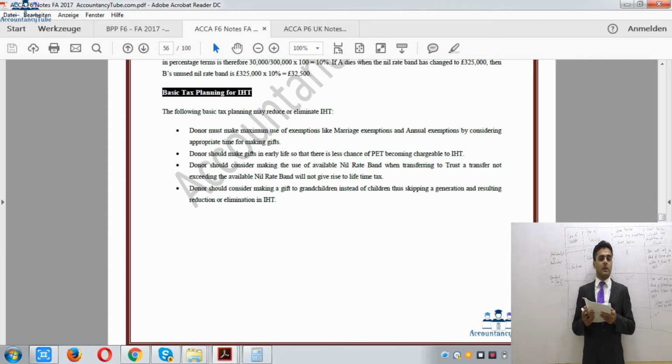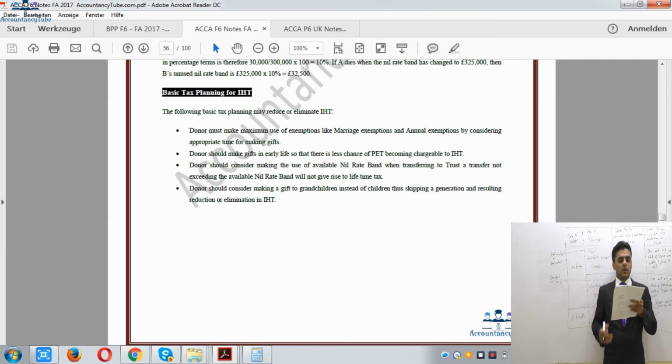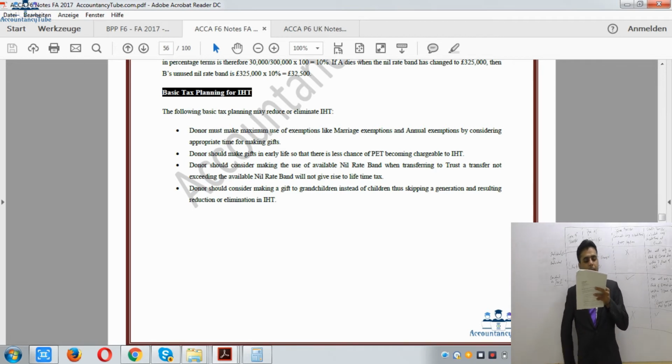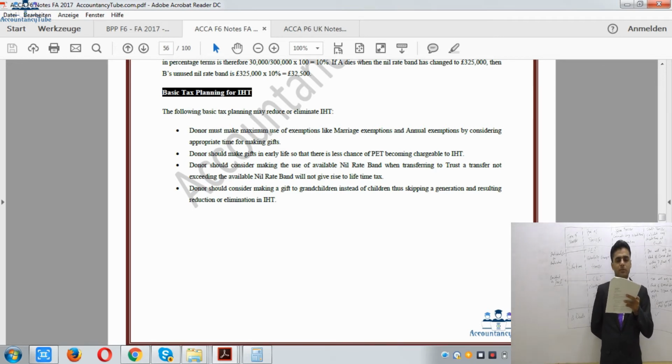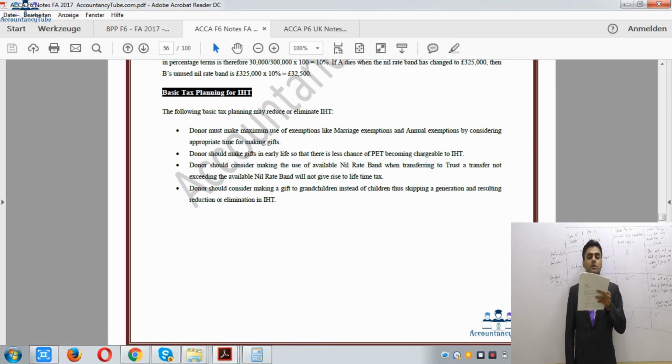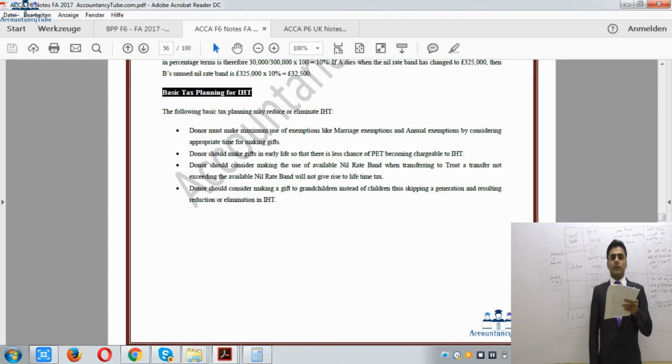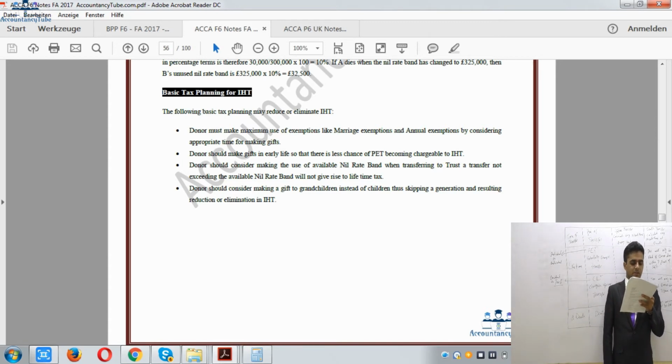There is no lifetime tax on a potential exempt transfer. So if there is a lifetime tax for a CLT, the due date will be the later of 30th of April just after the end of the tax year of transfer, and 6 months after the end of the month of transfer. So whichever is later, that will be the date.